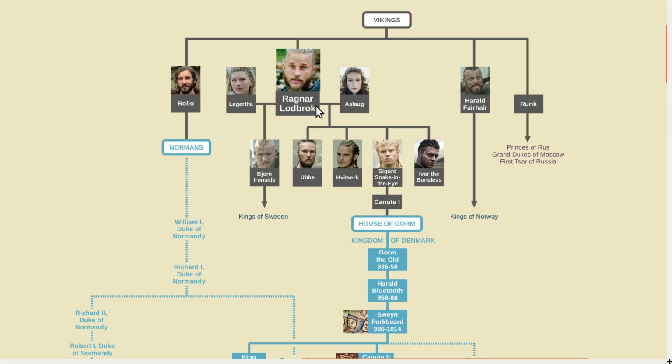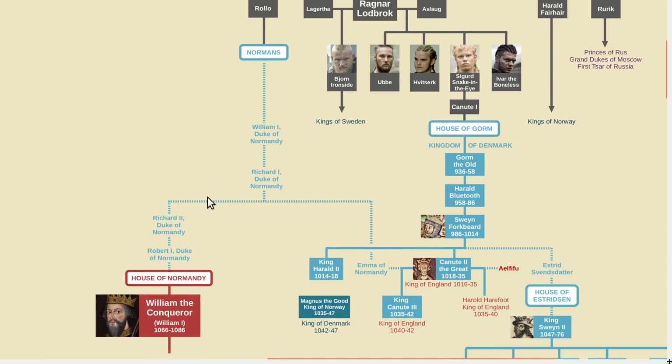In reality, the legends about him are probably based on the lives of several different real people, whose names have since been lost to history, and of course with several mythical and exaggerated elements worked in. On the show, Ragnar has a brother named Rollo. In reality, Rollo was not the brother of Ragnar, but was in fact a historical figure. He's important because he attacked Normandy in France and settled there. He's the earliest known ancestor of William the Conqueror, who famously led the Norman invasion of England in 1066.